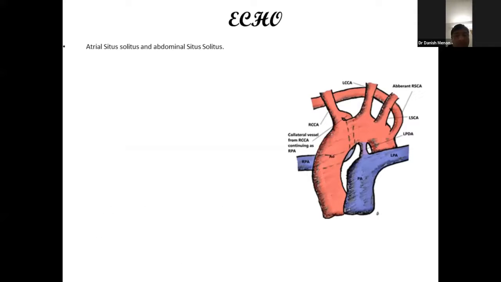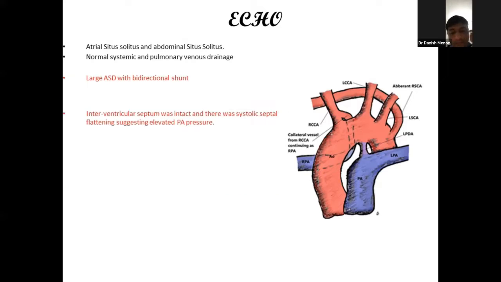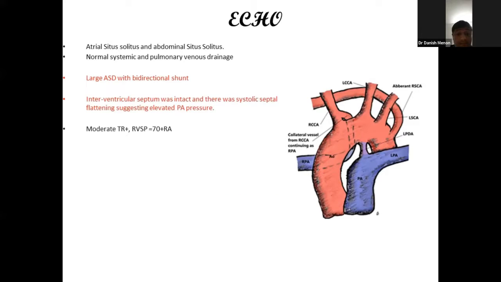usual atrial and abdominal arrangement. He had normal systemic and pulmonary venous drainage. There was a large atrial communication with bidirectional shunting. The interventricular septum was intact and there was septal systolic flattening suggesting elevated pulmonary artery pressure. The pulmonary trunk continued as the left pulmonary artery with a large PDA seen predominantly shunting right to left.